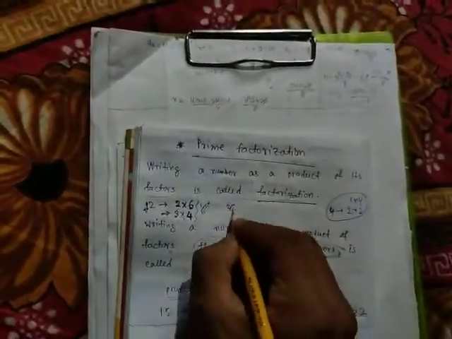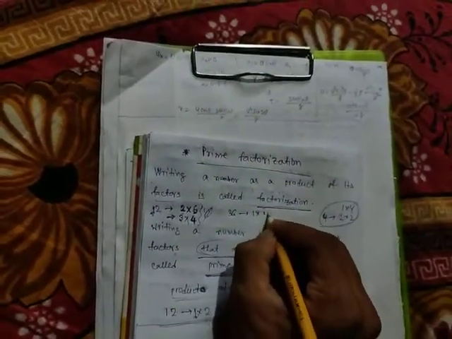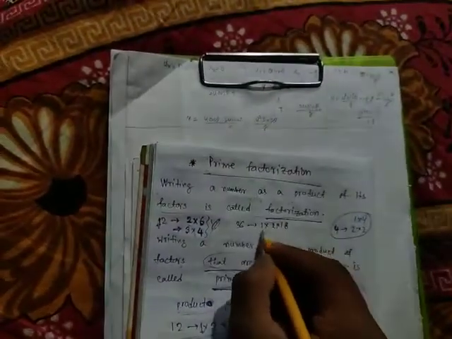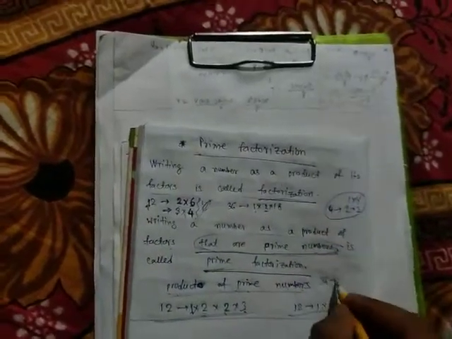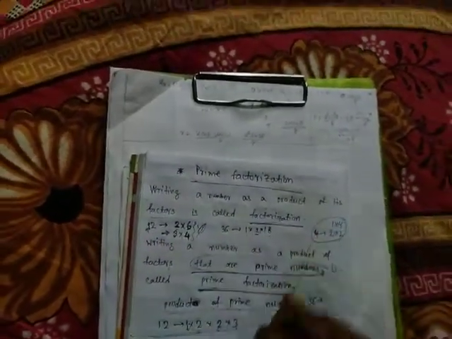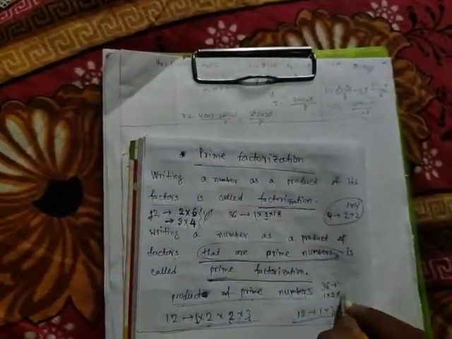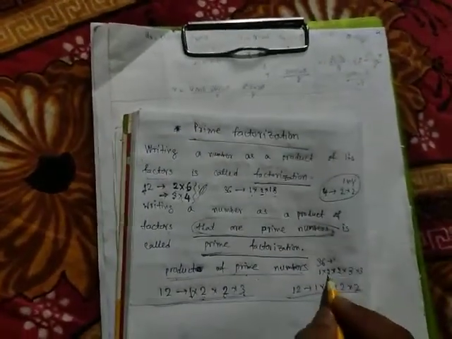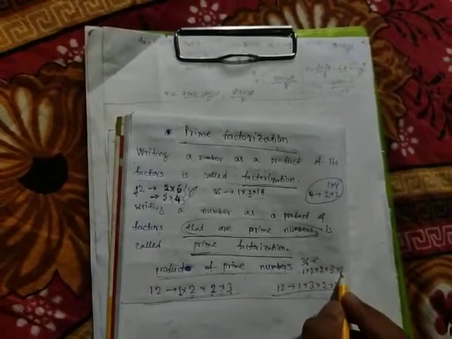Another example you can see, 36. You can represent 36 as 1 into 2 into 18, for example. But 1, 2, 2 are prime numbers, but 18 is not a prime number. So this is factorization, but not prime factorization. So we can write 36 as 1 into 2 into 2 into 3 into 3. 2 2s are 4, 4 3s are 12, 12 3s are 36.